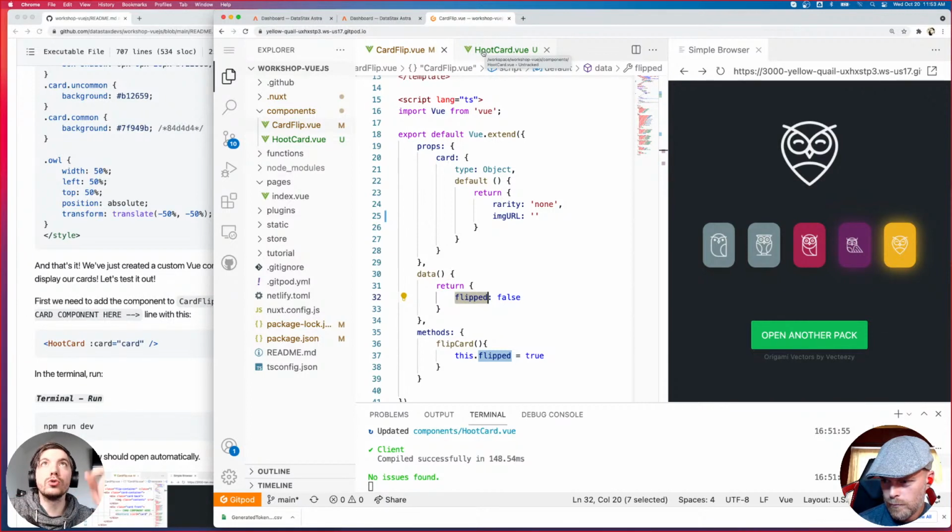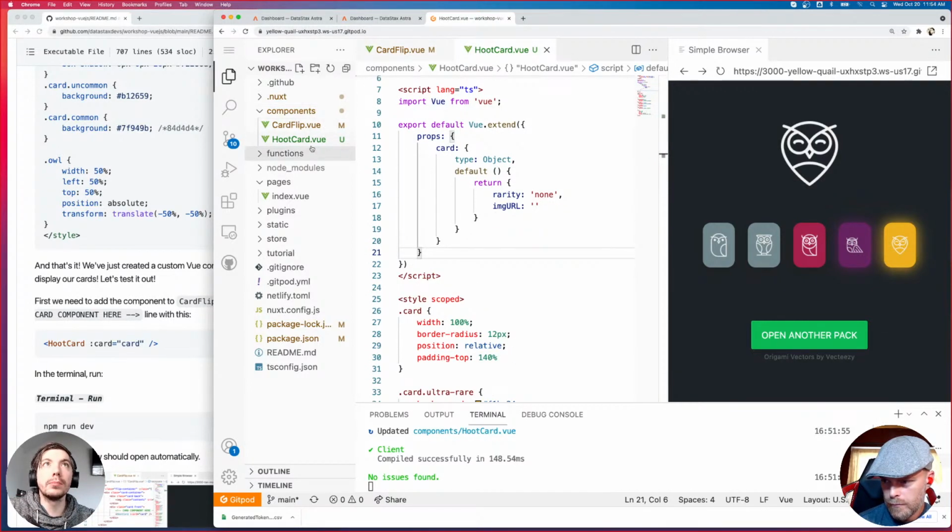Tarek, did you create the HootCard component? Because we actually created that together. It does not come in the repo when you first started up. All of that code is in the GitHub repo, and you can copy it over directly.